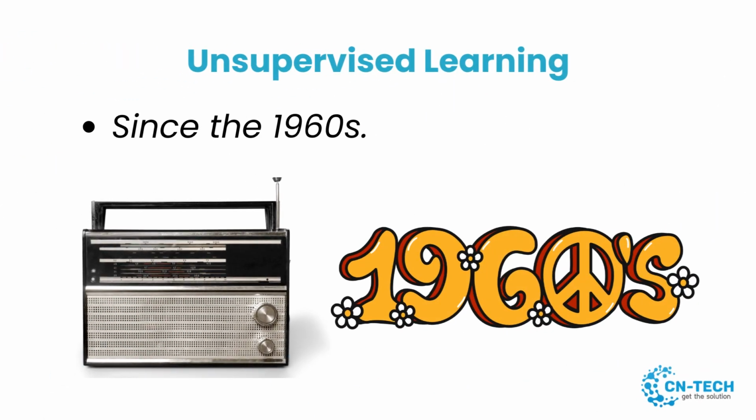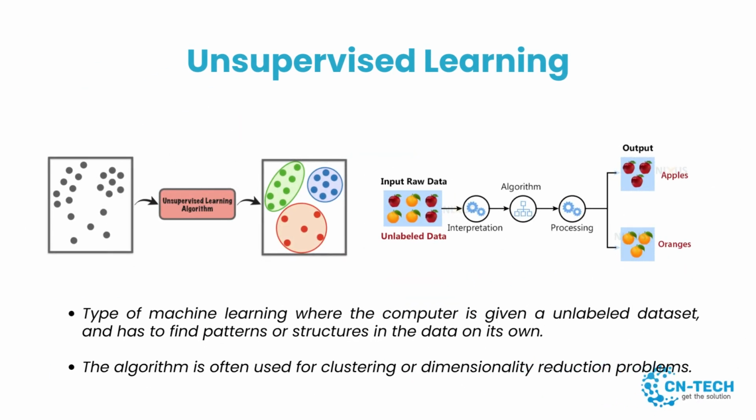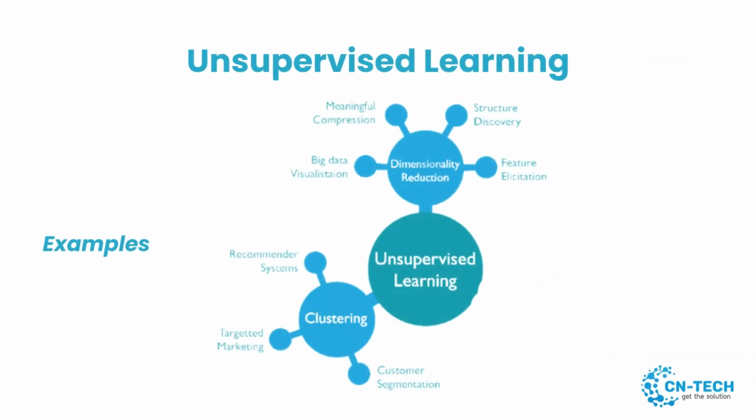Next, let's discuss unsupervised learning, which was introduced in the 1960s. In unsupervised learning, the algorithm is given an unlabeled dataset and has to find patterns or structures in the data on its own. This type of machine learning is often used for clustering or dimensionality reduction problems. For example, if you were given a dataset of customer purchase history, the algorithm could learn from this data to group customers with similar purchase behavior together. Unsupervised learning can be used for market segmentation. Companies use unsupervised learning algorithms to analyze customer data and group customers with similar preferences or behavior together.